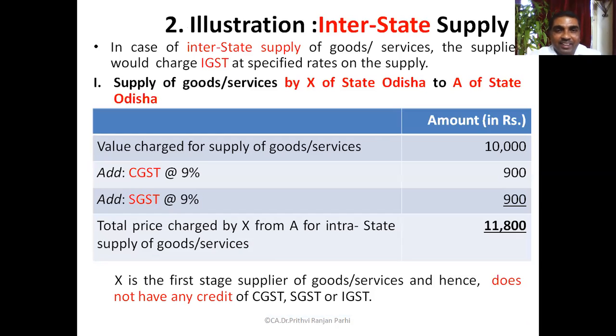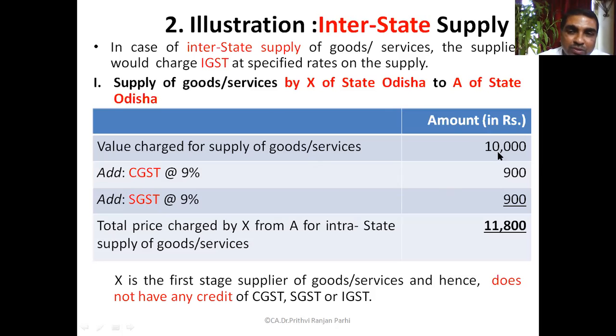Now I will add a little complexity to this situation. I will be making it an interstate supply. Interstate supply means in the first stage we will make a local supply, then we will go to the interstate supply. Interstate supply means now IGST will come into the picture. Stage one, we will be talking about a supplier. Supply is made by X of Odisha to A of Odisha. That means local supply. The first stage is local supply.